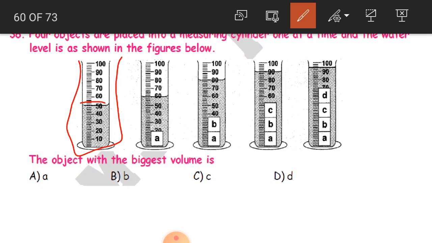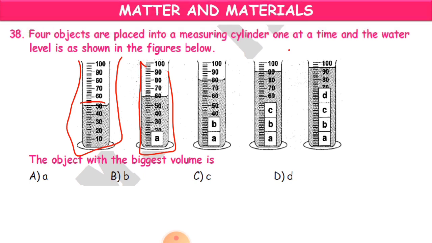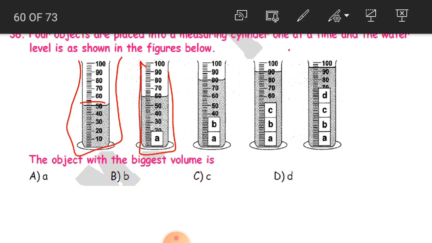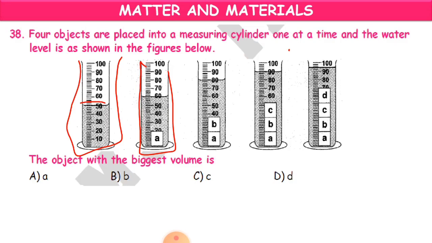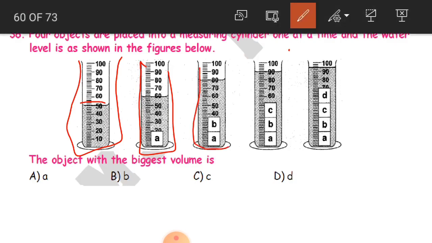Then you dropped one object, then another object, then another. That is three objects in the water now, and at last you have dropped the fourth object.